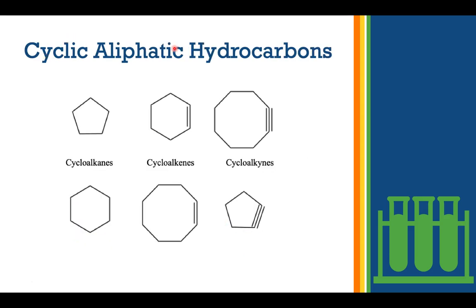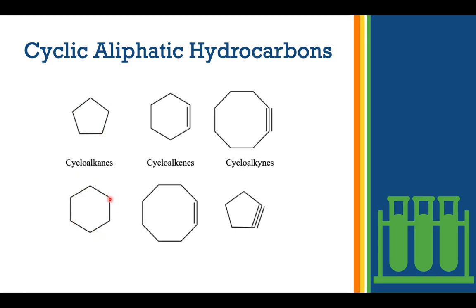These are cyclic aliphatic hydrocarbons. They're aliphatic, remember, because they don't have single bonds and double bonds alternating. Alternating means to come repeatedly one after the other. These are all single bonds, so they are cycloalkanes. Now this is 1, 2, 3, 4, 5, so it's actually called a cyclopentane. This is 1, 2, 3, 4, 5, 6.